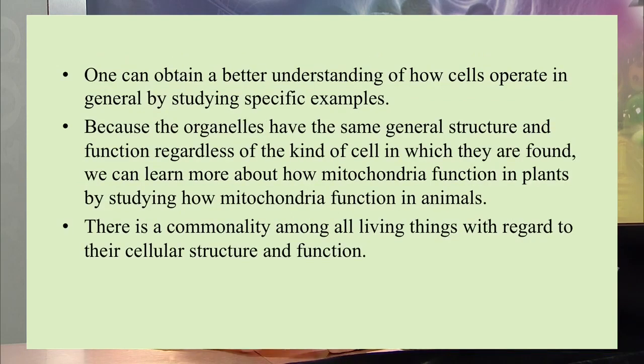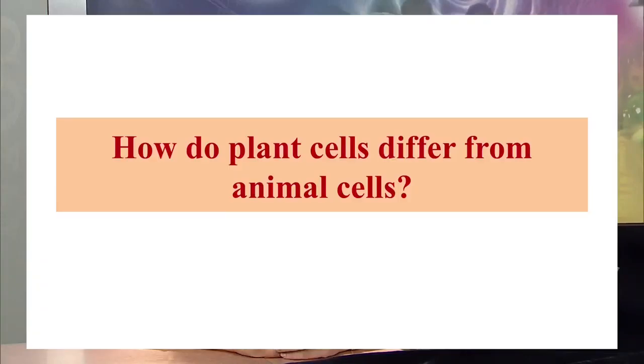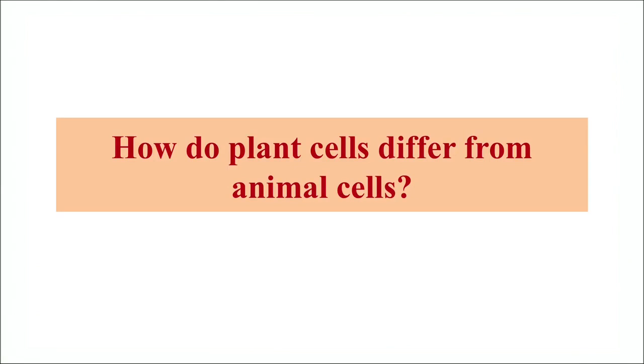So on that basis they are divided into a number of different groups, because the organelles have the same general structure and function regardless of the kind of cell in which they are found. We can learn more about how mitochondria function in plants by studying how mitochondria function in animals. So there are common features among all living organisms with regard to their cellular structure and function. Now we can go on to the difference between the plant cell and the animal cell.